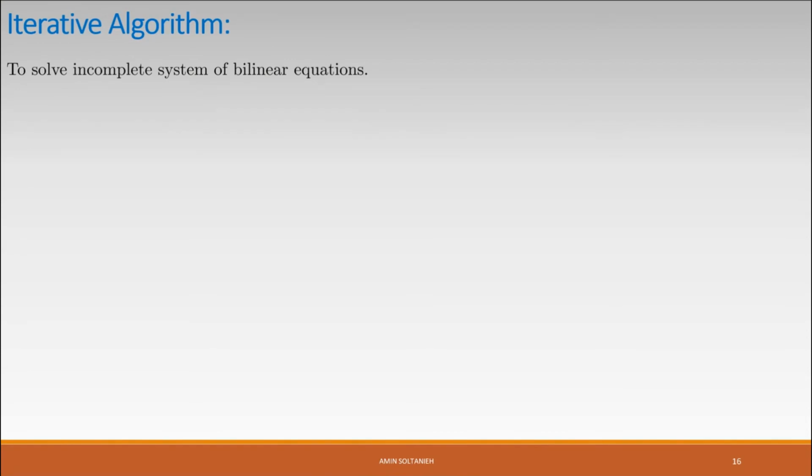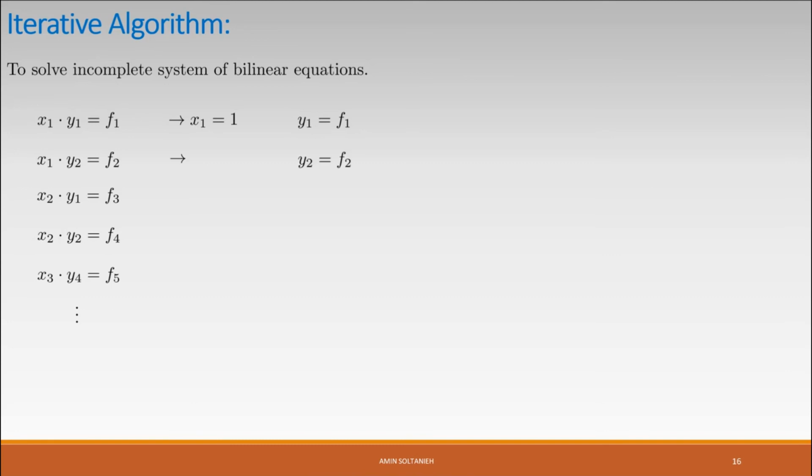So far, we talked about complete bilinear systems of equations. Now we introduce an iterative algorithm that we can use to solve even incomplete systems of bilinear equations. It is relatively simple, but very effective. Assume that we have such a system of bilinear equations, and we start with the first equation, and we take one of the variables freely, for example x1, and we calculate the other variable y1.